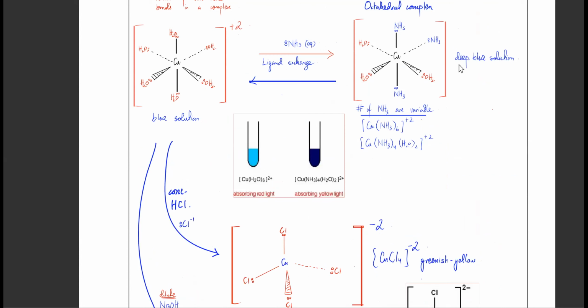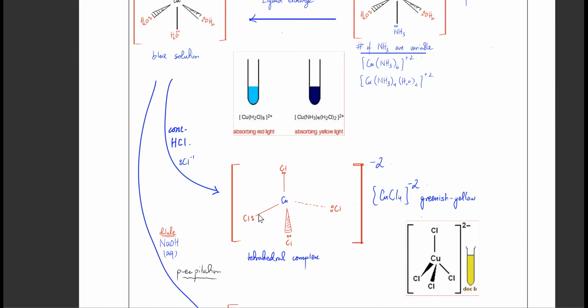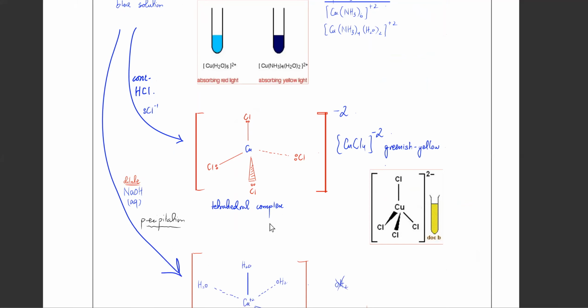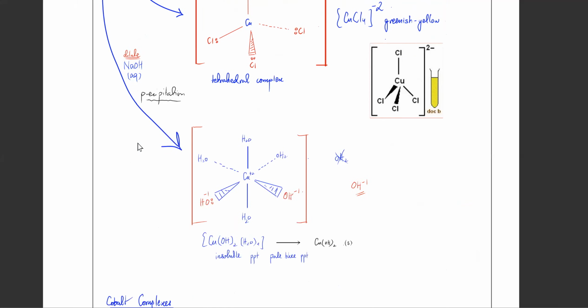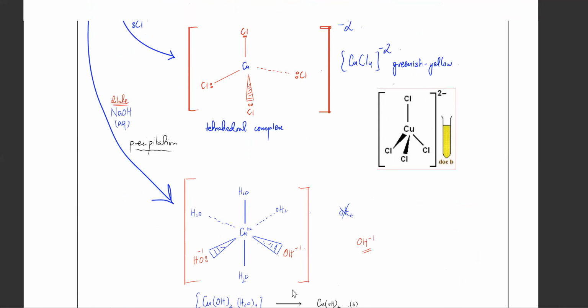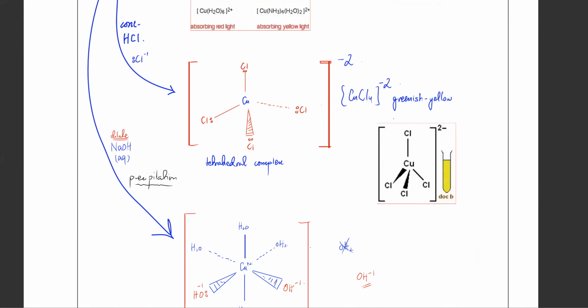Okay. If you add some Cl -1 into it, Cl -1 is bigger in size, so it forms a tetrahedral complex. Because it's bigger in size, that many don't fit around it. The spatial limitation. So only 4 Cl ions are able to surround it, and it forms a tetrahedral complex. If you add NaOH to it, then 2 of the water molecules will get replaced by OH ions. And it would form copper hydroxide basically, which is a pale blue precipitate. So you have to kind of remember all of this.